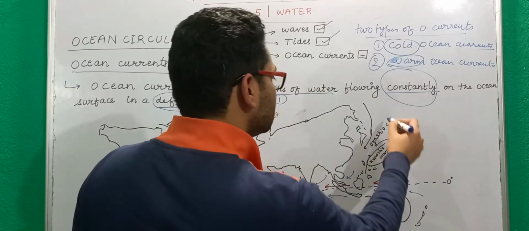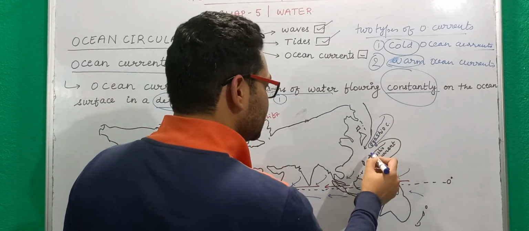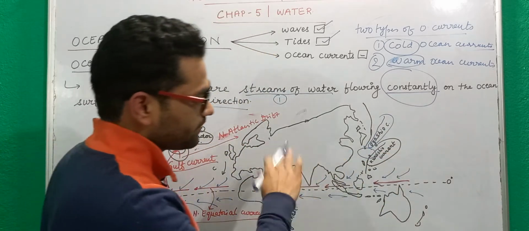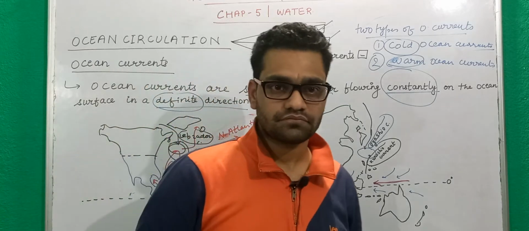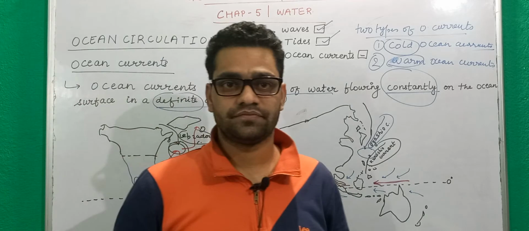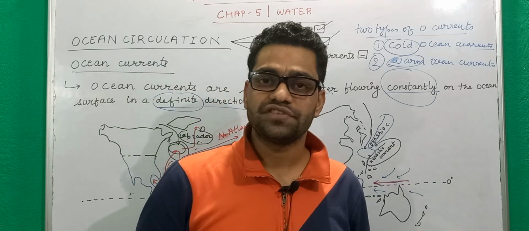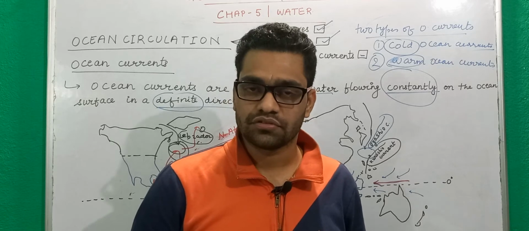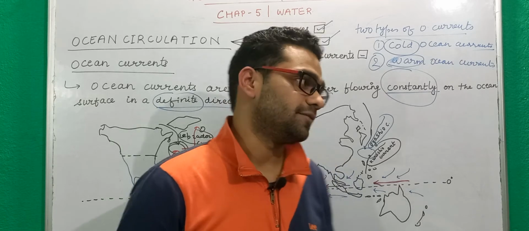This is the Oyashio current, and again here is a mixing of warm and cold current along the coast of Japan. So this area is also a very good fishing ground, because the fish population here is very large, because the warm and cold currents are mixing.